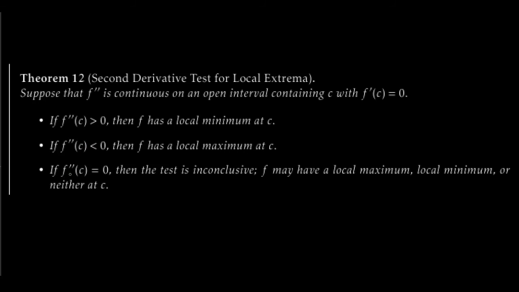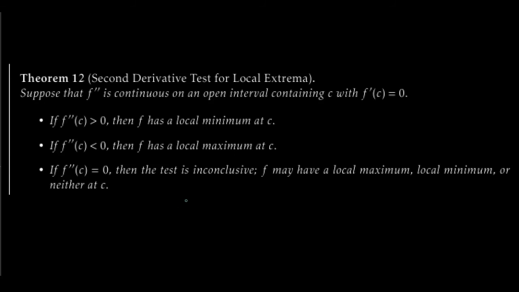If f double prime of C is equal to 0, then the test is inconclusive, and we can't tell whether or not f has a local maximum, a local minimum, or just nothing of the sort at the point C. So this is one of those tests where you can get good results, but sometimes you don't really get much results at all.